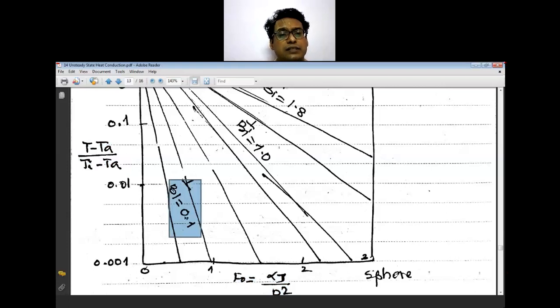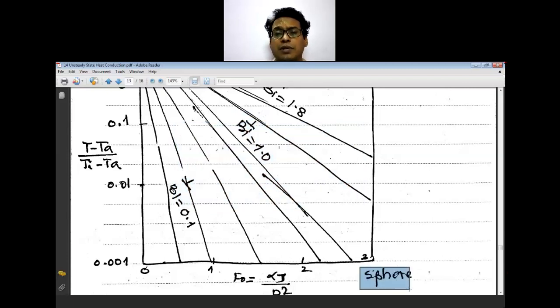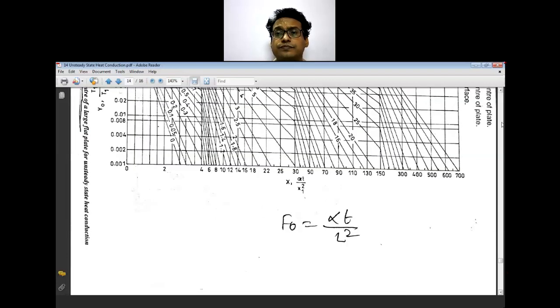Now, if the Biot numbers are very small, that is less than 0.1, the curves approximately correspond to the y-axis. As the Biot number increases, there is a variation in the Fourier number that is also observed. This graph is for the sphere. Similar graphs one can see for the flat plate.